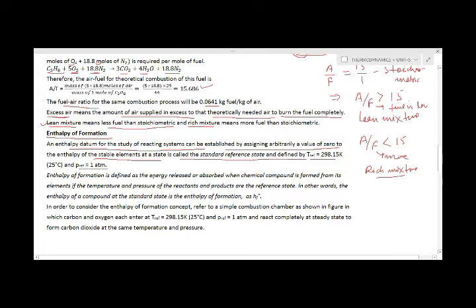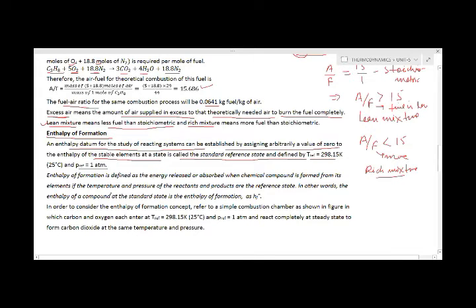Actually, here we have to define a datum for the enthalpy of formation. Then there will be some reaction between the reactants, then it will form the products. So what amount of enthalpy, in other terms the amount of heat released or heat absorbed.